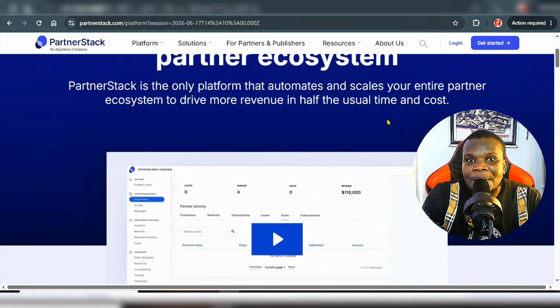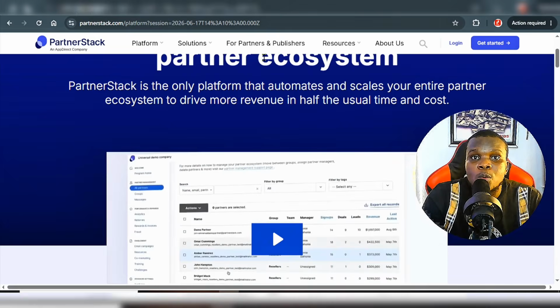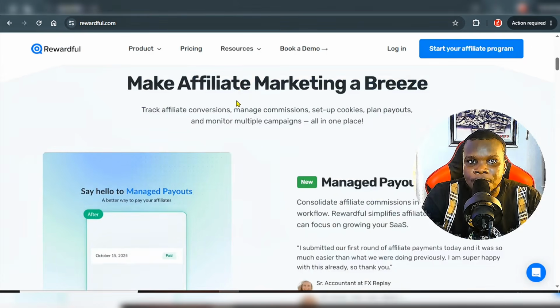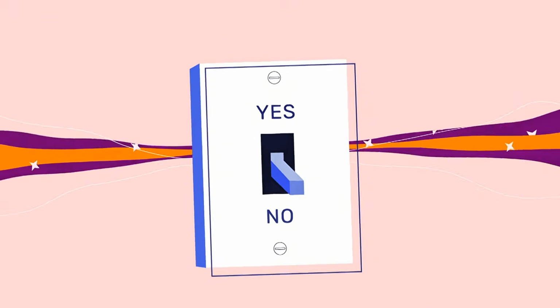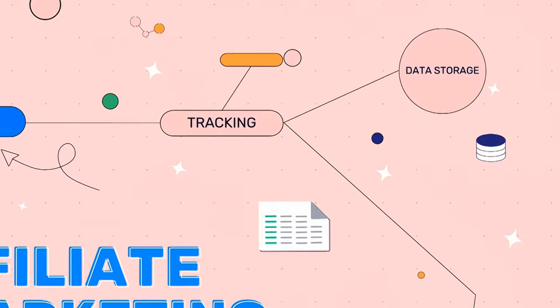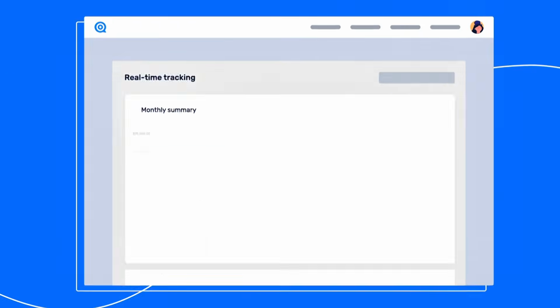All right, so the next platform you can actually use right now is Rewardful. So this is Rewardful. This is an affiliate marketing system that you can use right now to promote whatever you want to promote: your website, your application, your SaaS, your tool, your AI tools, and lots more.